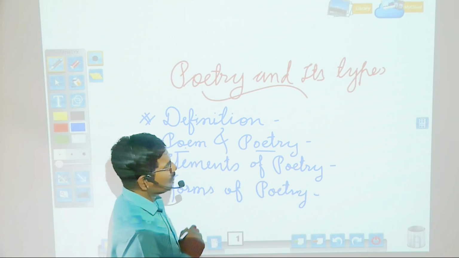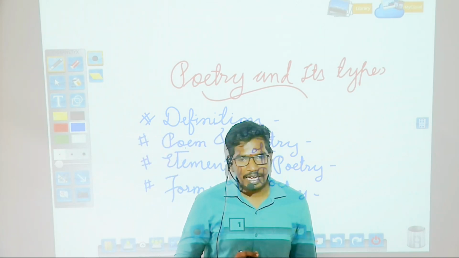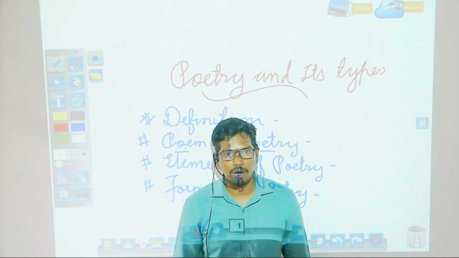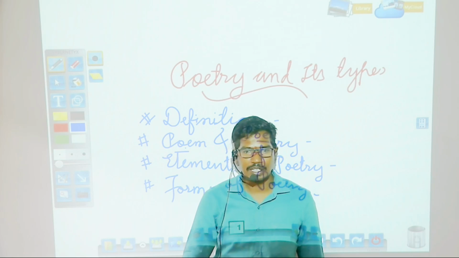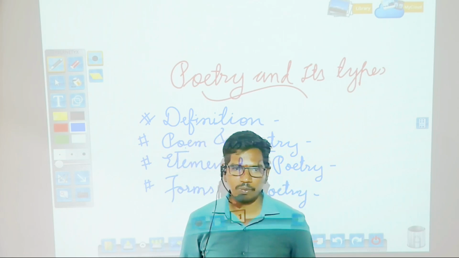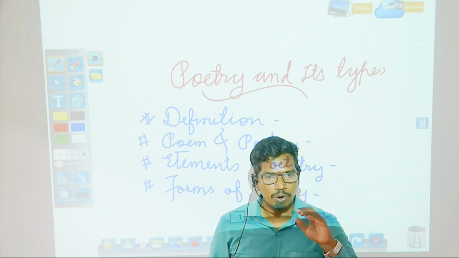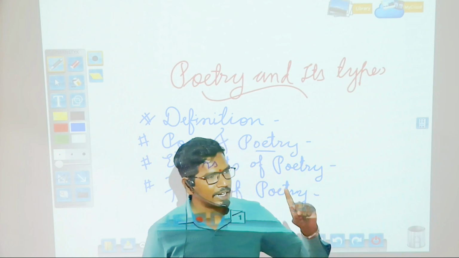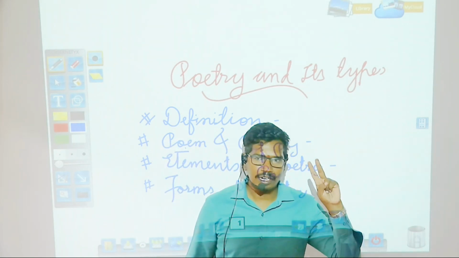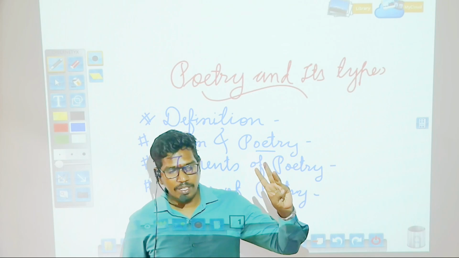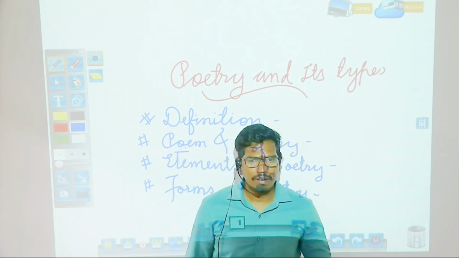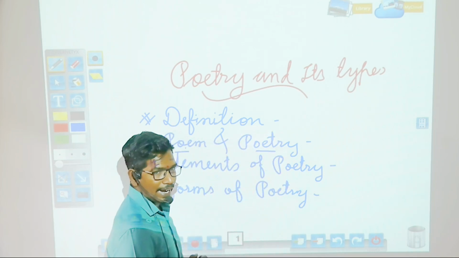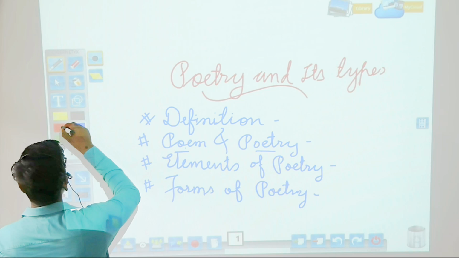Now we are going to see the different elements of poems. As we studied, poetry is nothing but the spontaneous overflow of powerful feeling, a nice definition given by our romantic poet William Wordsworth. So when we go through a poem, we have to study different types of elements. Many elements are there, like meter, rhyme scheme, symbol, imagery, or figures of speech. These are the different elements I would like to write on the board so that the ideas will be more clear.